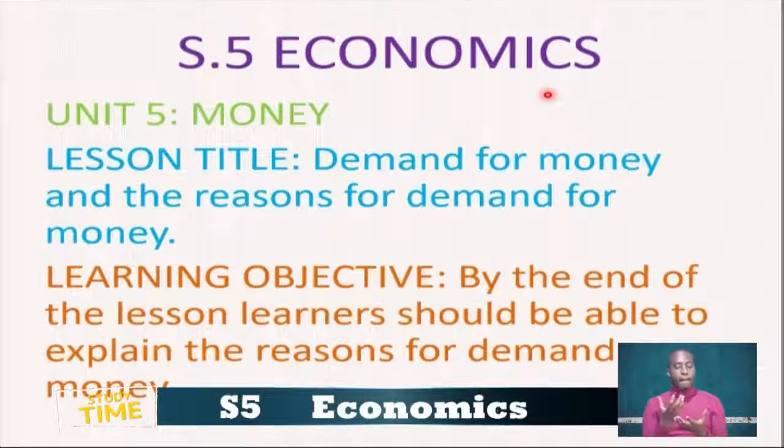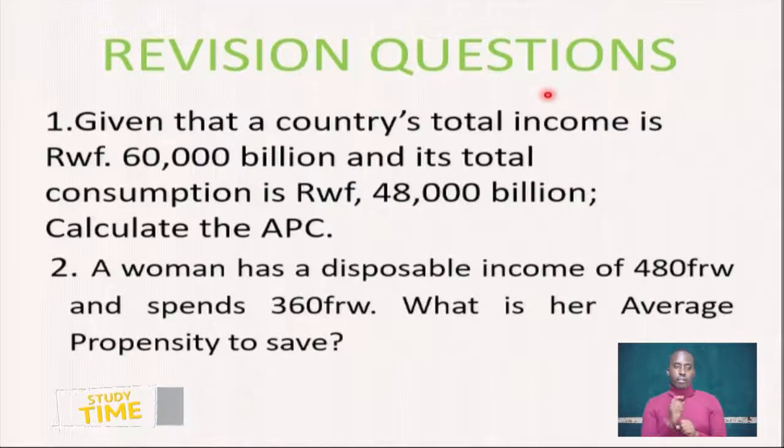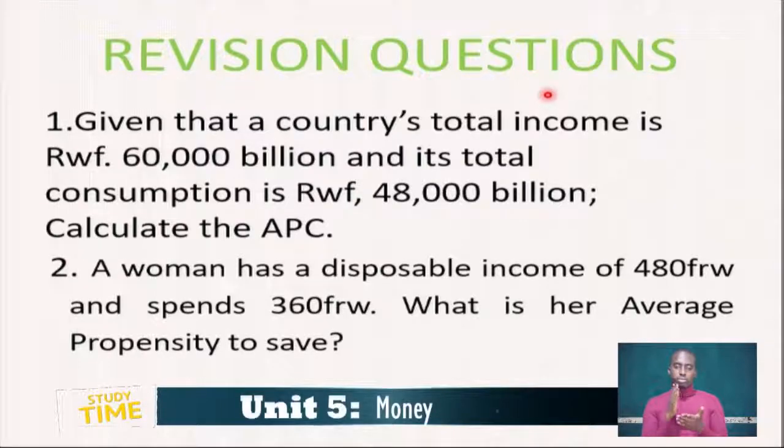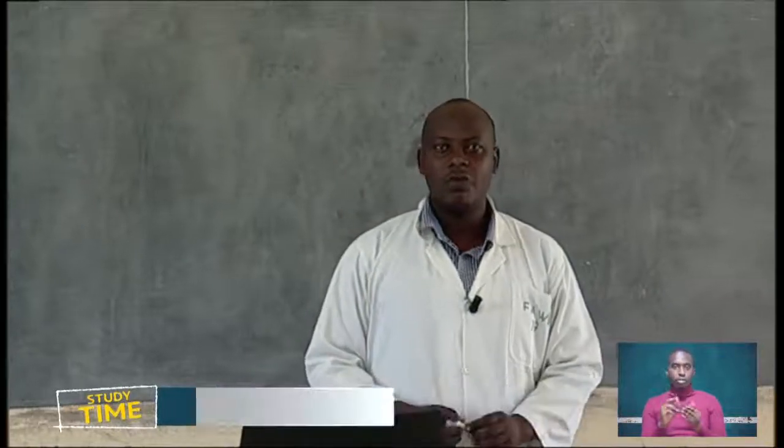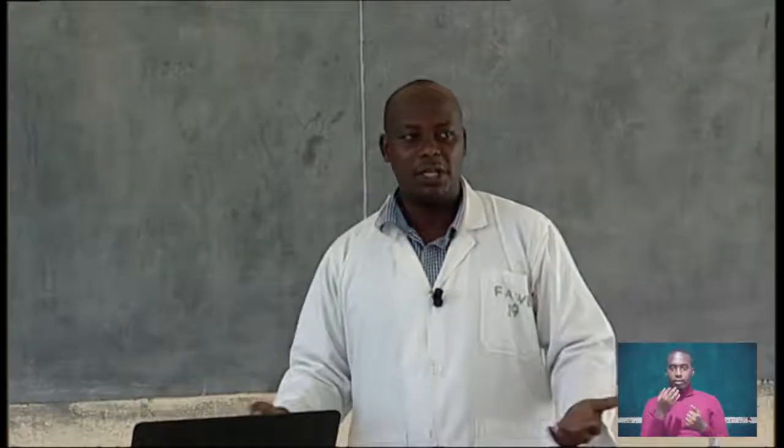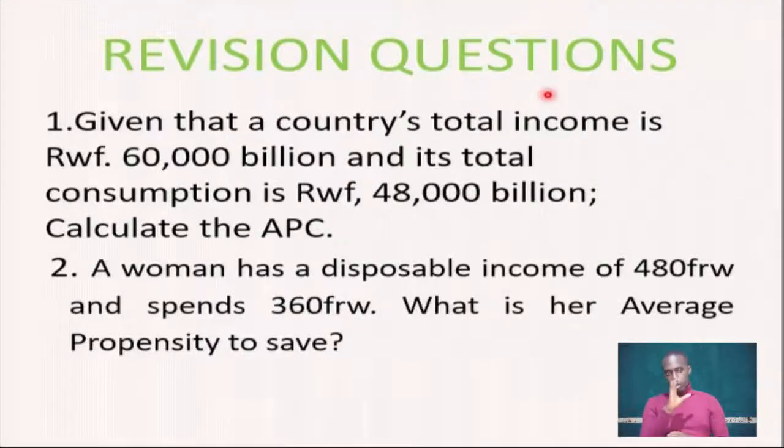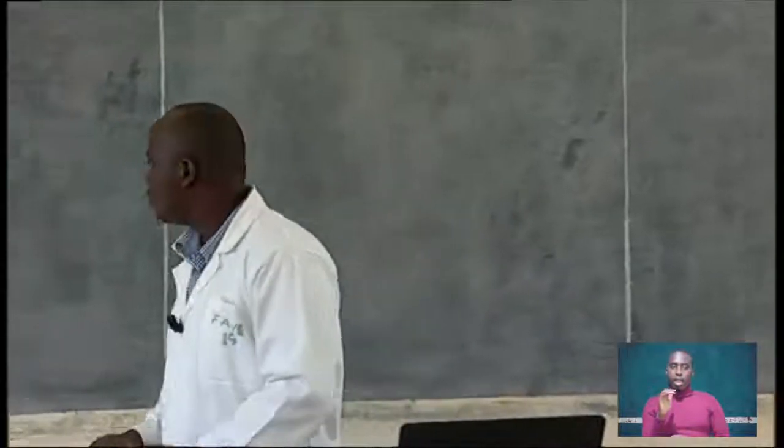Before I take you to today's lesson, there are questions that I want us to work out first, revision questions about what we learned in the previous lesson. There are 2 questions. The first question is, given that a country's total income is Rwandan francs 60,000 billion, and its total consumption is Rwandan francs 48,000 billion, calculate the APC, the average propensity to consume.